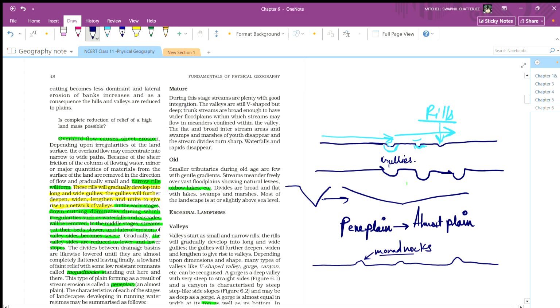During the mature stage, the streams are plenty, with good integration. The valleys are still V-shaped but deep. The trunk streams are broad, so not V-shaped like before. It will be V-shaped, but like this V-shape, still deep but broad, unlike this.